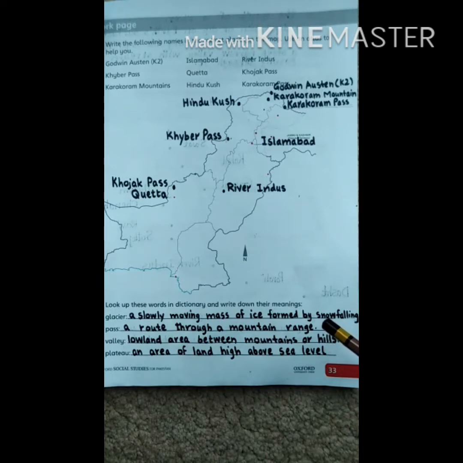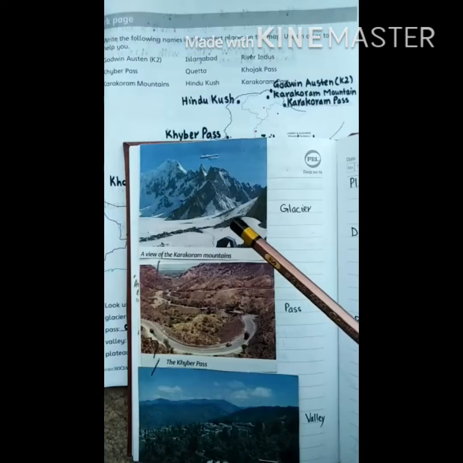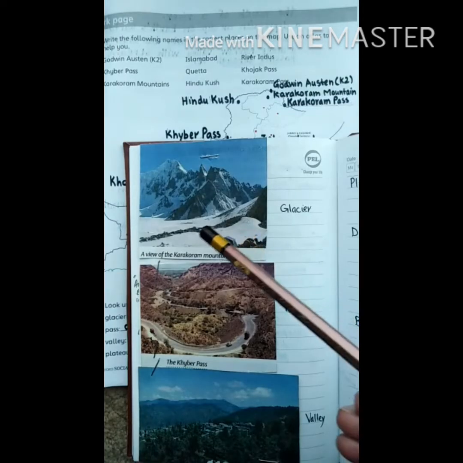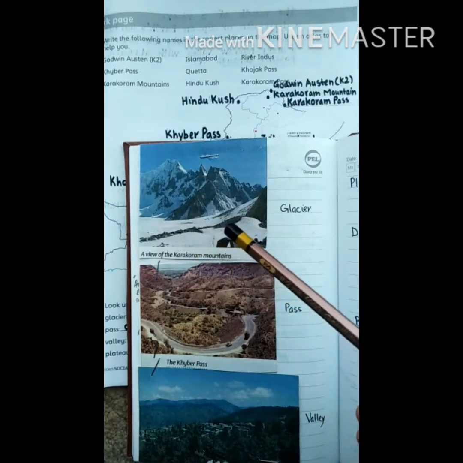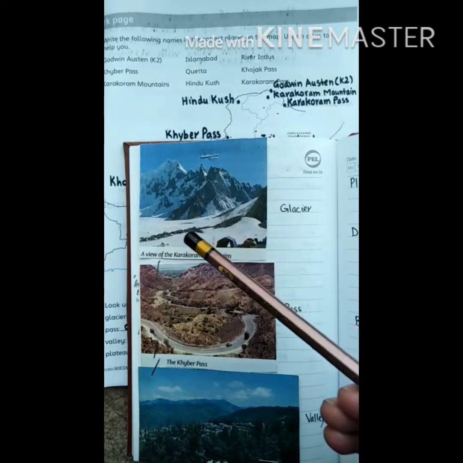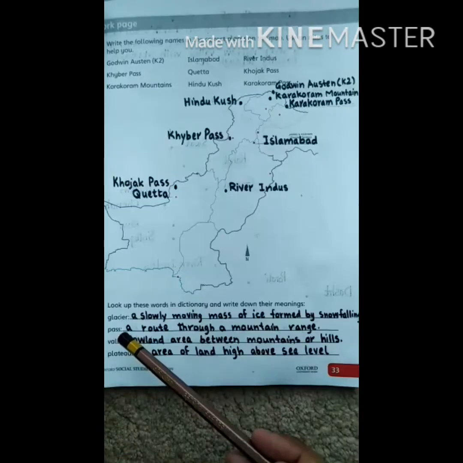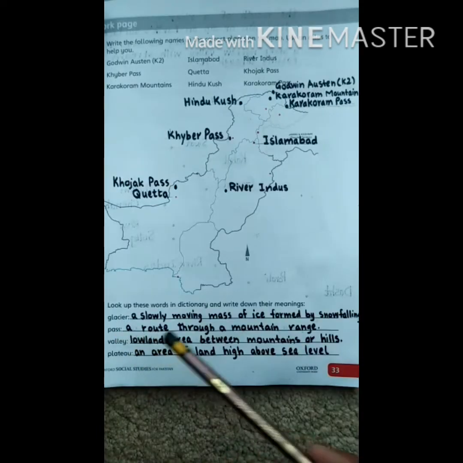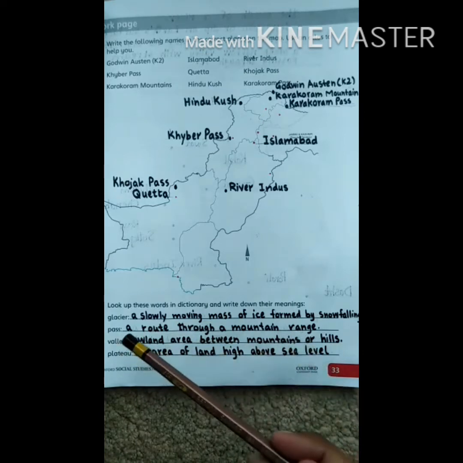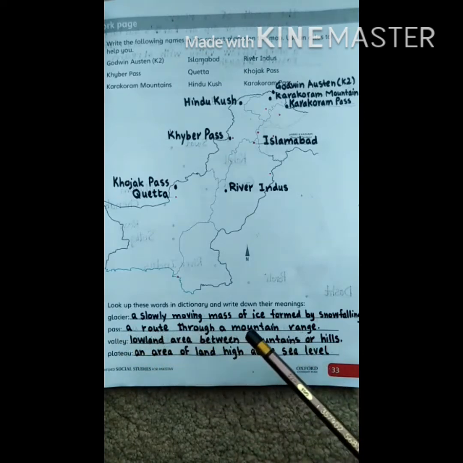Let me show you the picture of a glacier. This is the picture of a glacier and you can see that on very high mountains the snow accumulates and forms the glaciers. Next one is pass, a route through a mountain range. So what is a pass? A pass is a route through a mountain range. There are many passes in Pakistan like the Khyber Pass, Khunjerab Pass and so on.